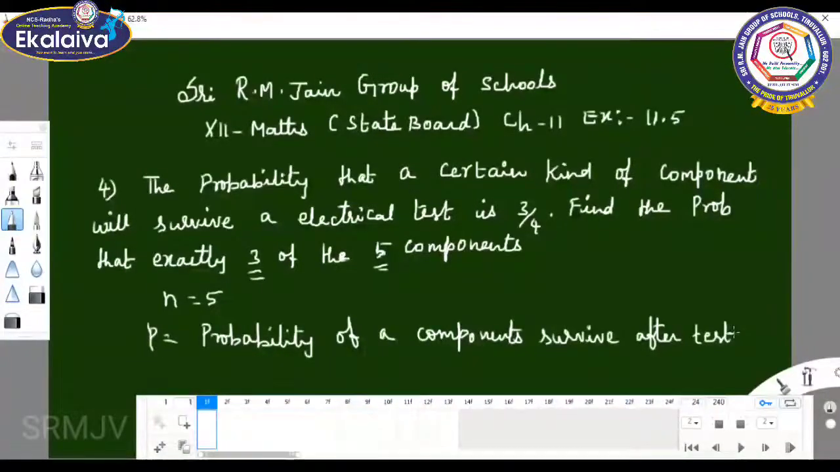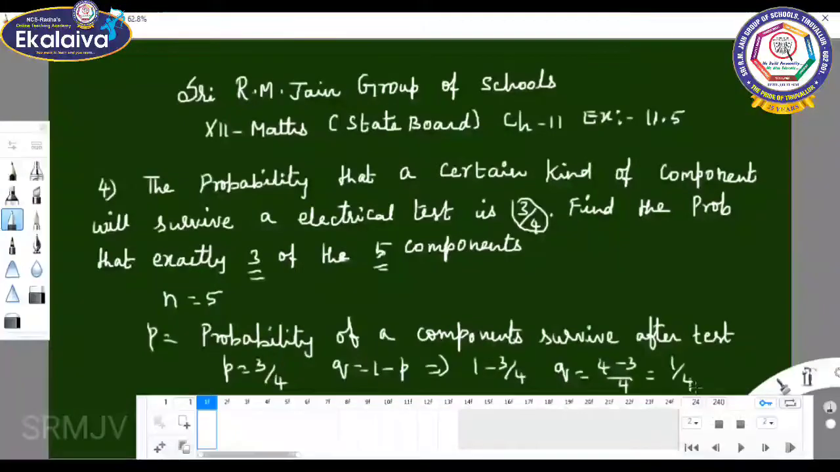So that P value, it is given as what? 3 by 4, because the probability that a component will survive an electrical test is 3 by 4. So P value equal to 3 by 4. What is the q value? q equals 1 minus p, which implies 1 minus 3 by 4, which is 4 minus 3 by 4. The value is equal to 1 by 4.